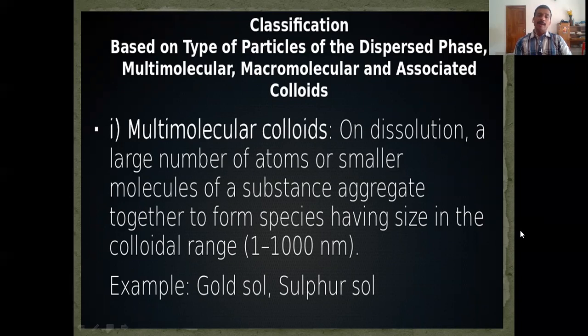On dissolution, a large number of atoms or smaller molecules of a substance aggregate together to form species having size in the colloidal range.